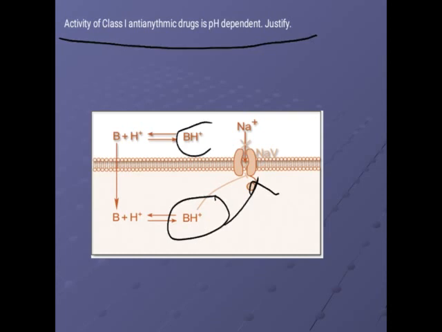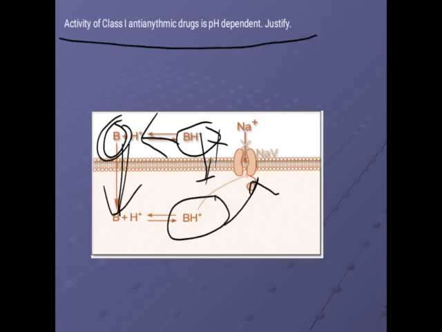When the drug enters, it will undergo an ionization reaction. If alkaline condition is there, it undergoes deionization and forms unionized drug. If unionized drug is present, it can easily cross the membrane. If ionized drug is present, it cannot cross the membrane. So outside the cell there must be alkaline condition, so that the ionized drug is converted into the unionized form, which can cross the membrane.